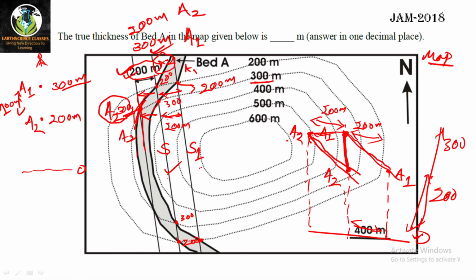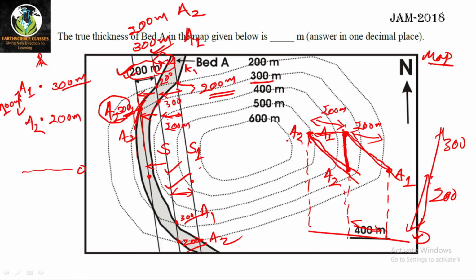I have taken 3 strike lines. First I took the middle. From the middle I am getting 2 values, 300 and 200, respectively for A1 and A2. So I have placed A1 at 300 and A2 at 200. I moved 200 meter east and I am getting a value of 200 meter for A1, so I put A1 there. If I go west, I am getting A2 at 300 meter, so I have placed A2 at 300. Then I joined them, so I found the bed. This is the bed. These are 2 contacts, the lower contact and the upper contact.